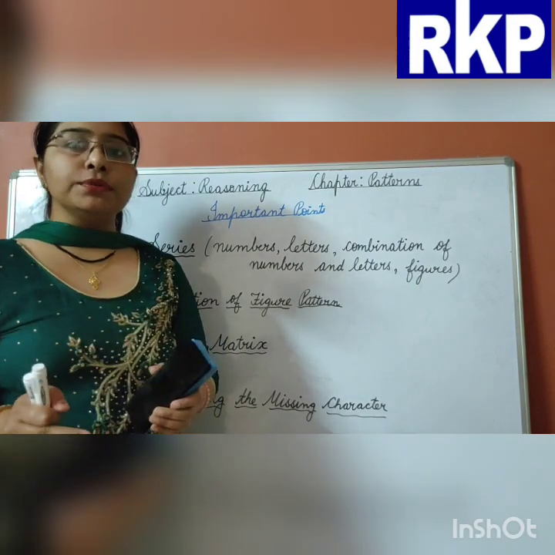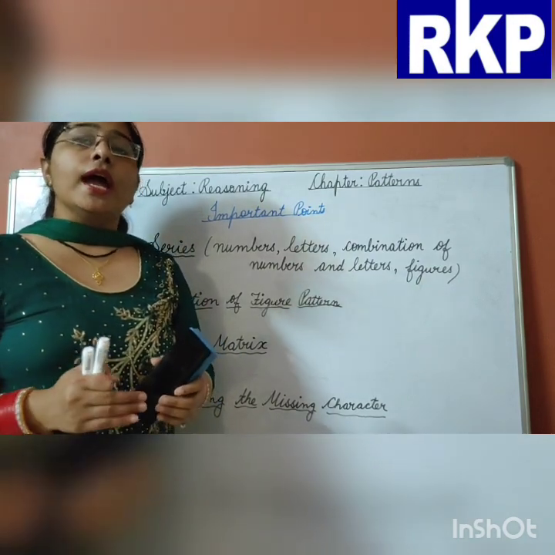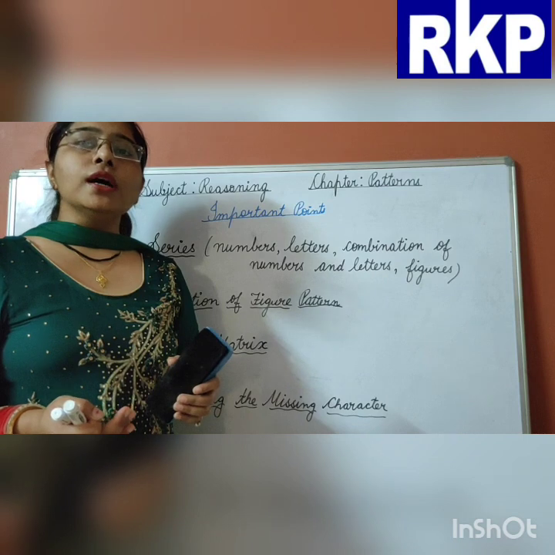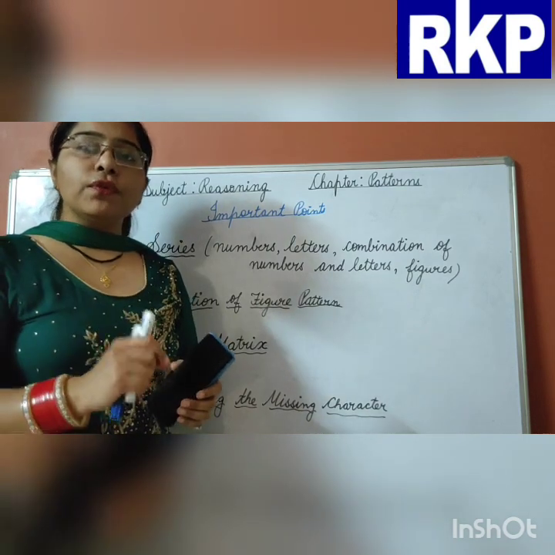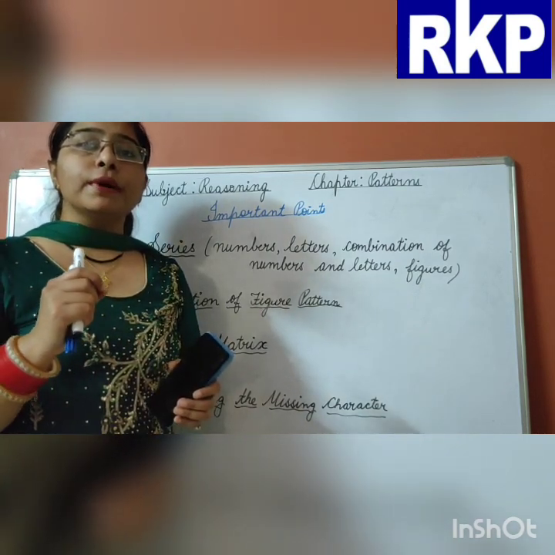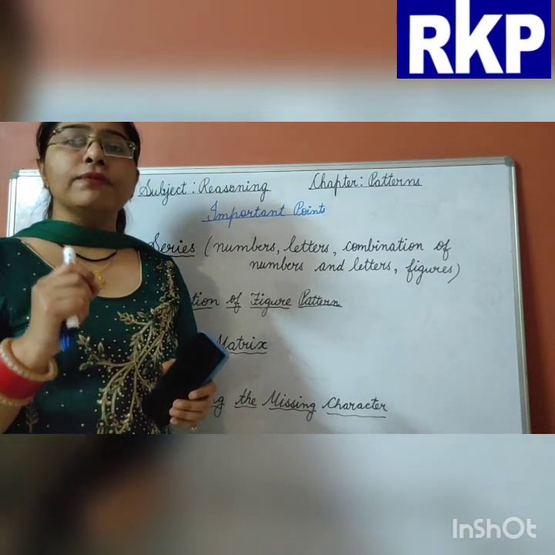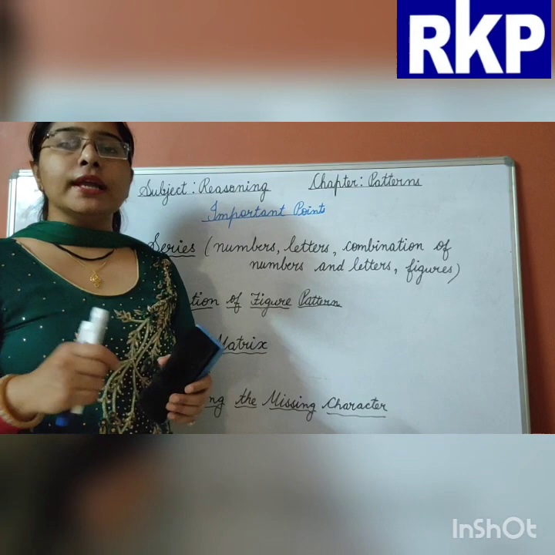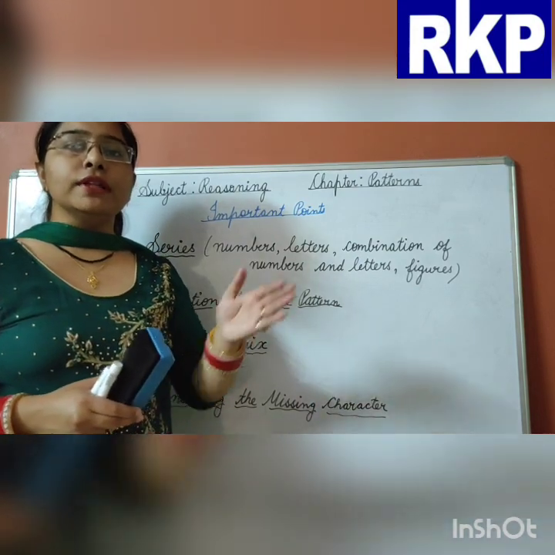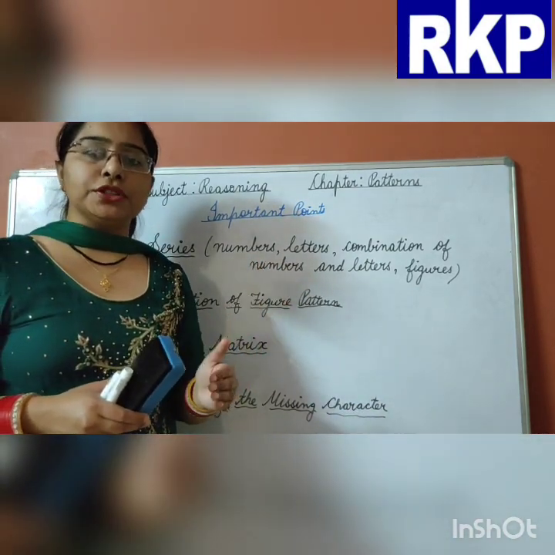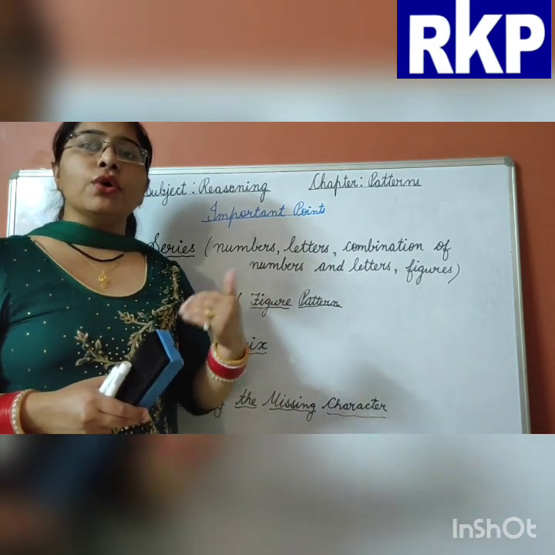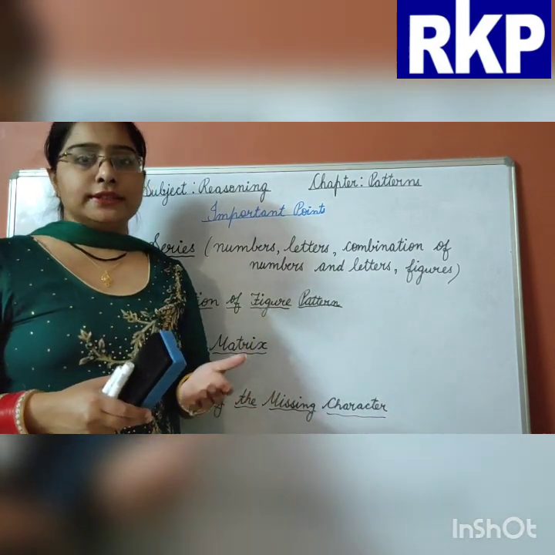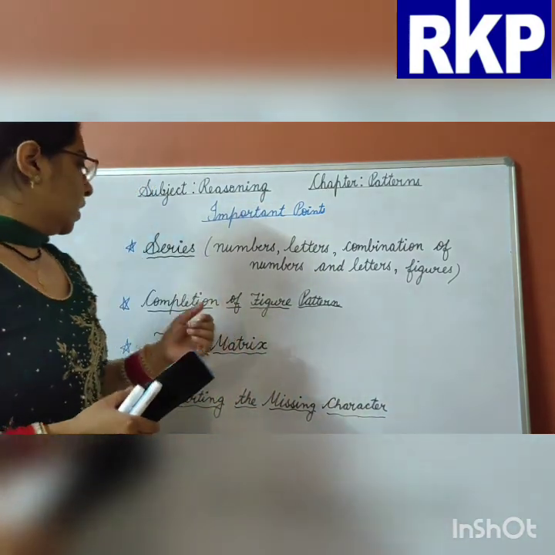Means 4 or 5 options will be there. Okay, and then we have to find out the correct answer. First of all, we have to find out the perfect series, the perfect pattern. Clear? What is the missing number, like this? Which is the pattern? Whether we are doing addition, subtraction, multiplication or division, like this we have to find out.